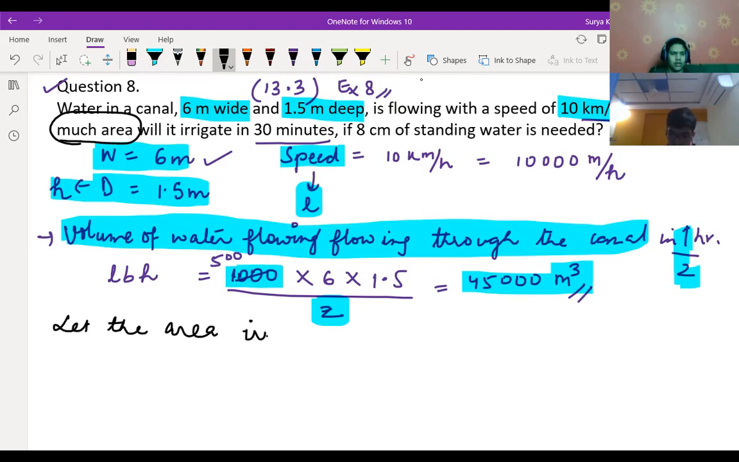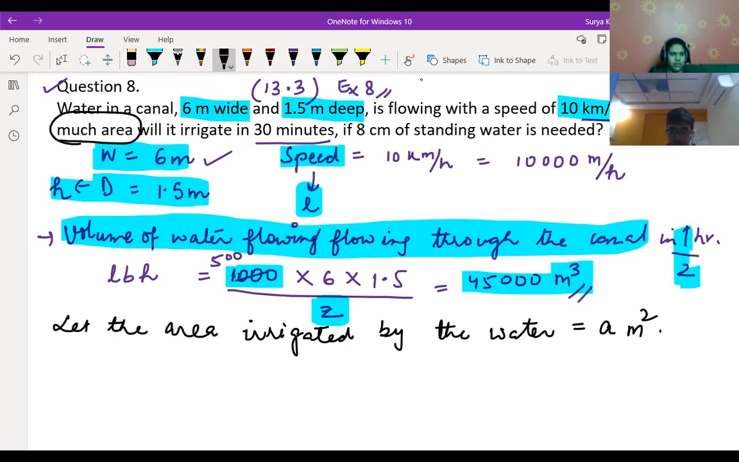Sir, the area will also be in the form of LBH. As the height of the water is given as 8 centimeters, let the area irrigated by the water be A meter square. Can we write like this? Let area be A.